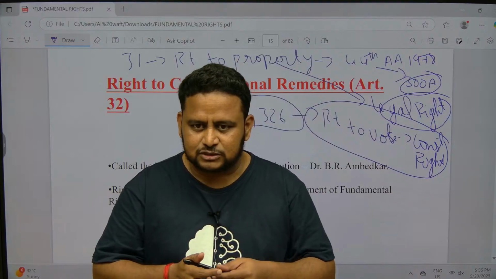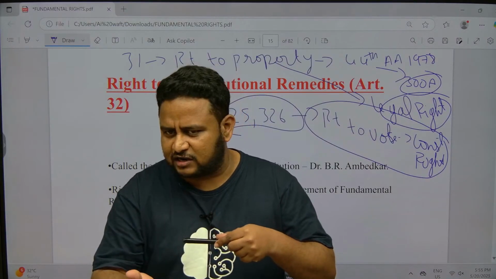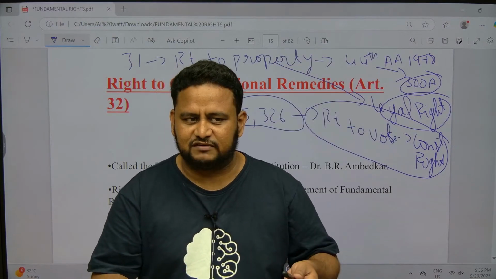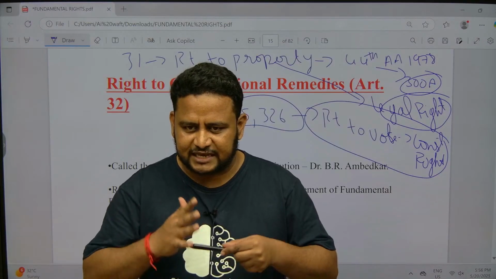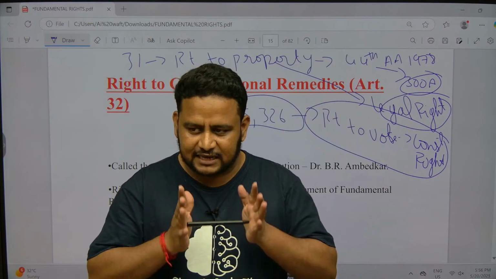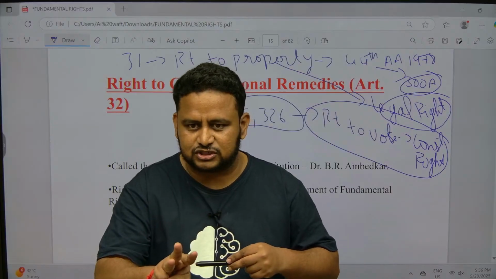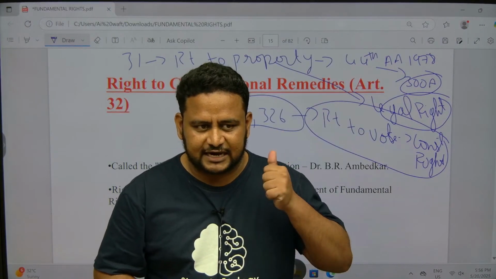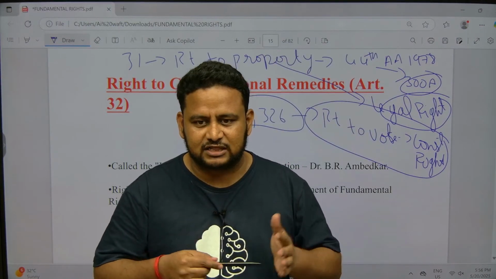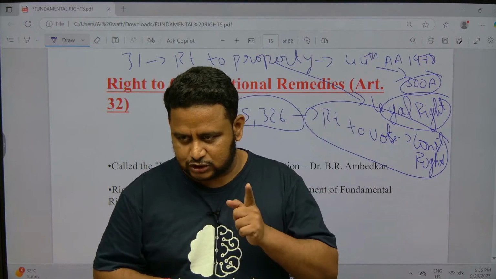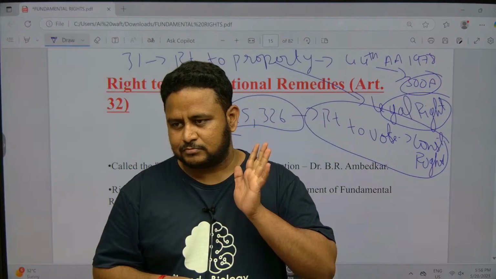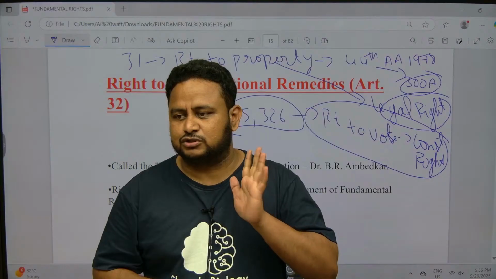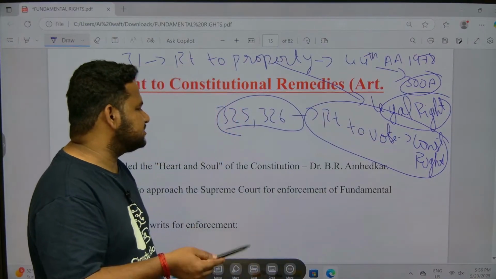So what do you mean by that? If there is no Article 32, there is no meaning for fundamental rights. If there are no fundamental rights, there is no meaning for the Constitution itself. That is the importance of Article 32. Dr. B.R. Ambedkar gave the highest priority to Part 3 of the Indian Constitution, and within Part 3, he gave the highest priority to Article 32, that is, the right to constitutional remedies. Under Article 32, we will discuss what all is there. Definitely one question will come: Article 32 is what? Right to constitutional remedies. It is called the heart and soul of the Indian Constitution. Clear? Now, let us see what Article 32 is.